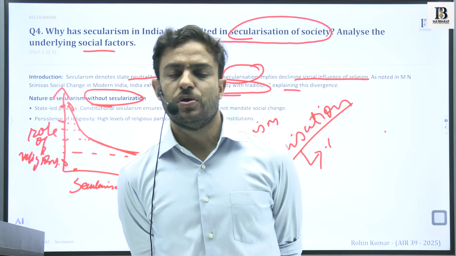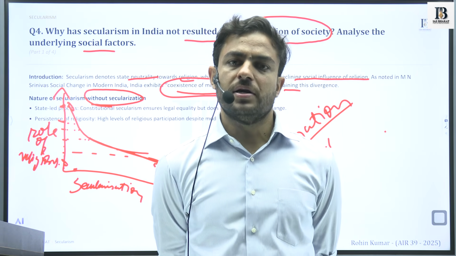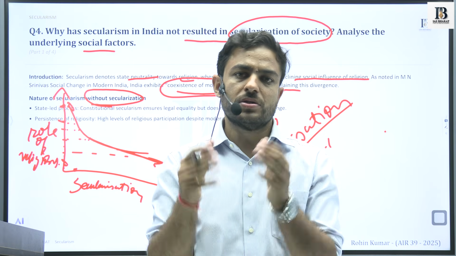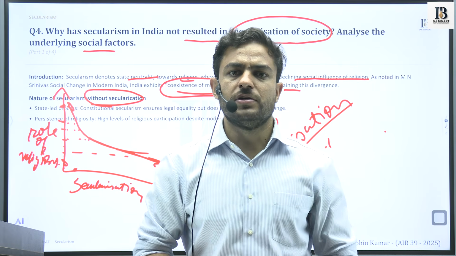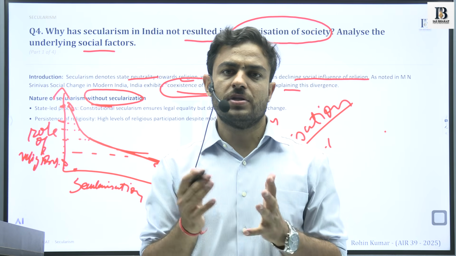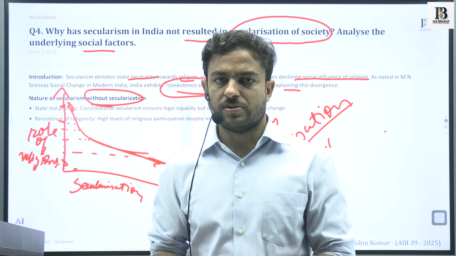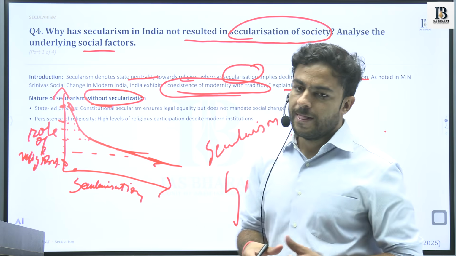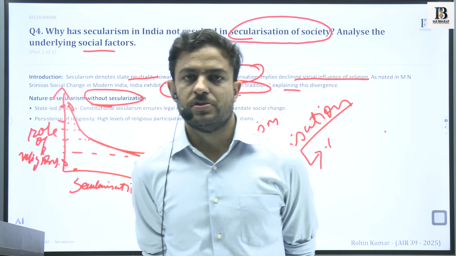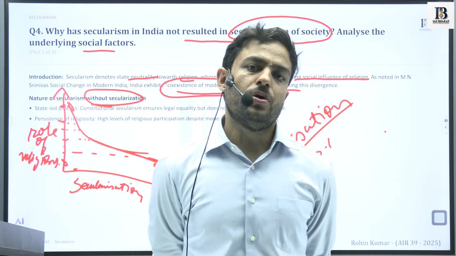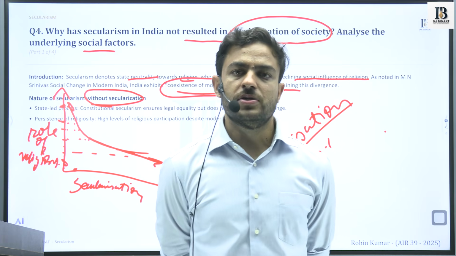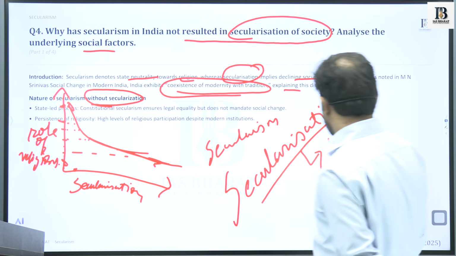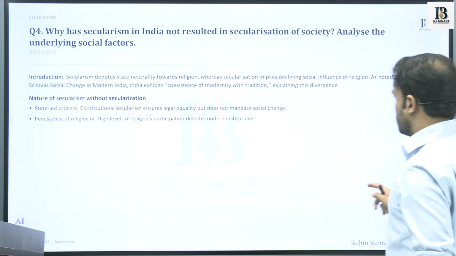So secularism talks about the separation between the state and religion, and secularization talks about the reducing influence of these institutions in the day-to-day lives of the people or the society. So when we discuss why secularism as a concept, existing for so long in India, has not translated or materialized into secularization in the country, why has such a thing happened? Because